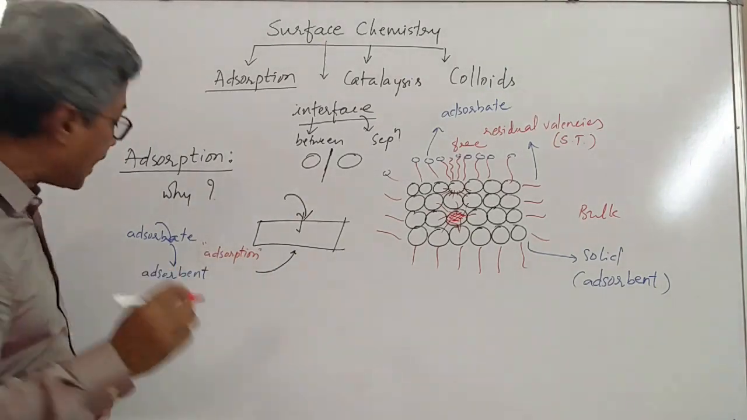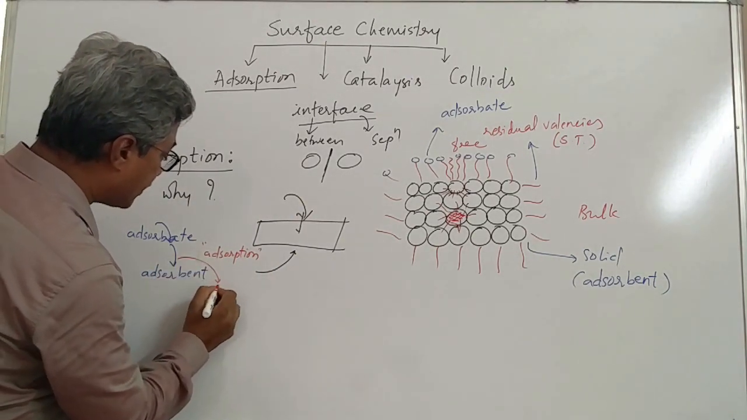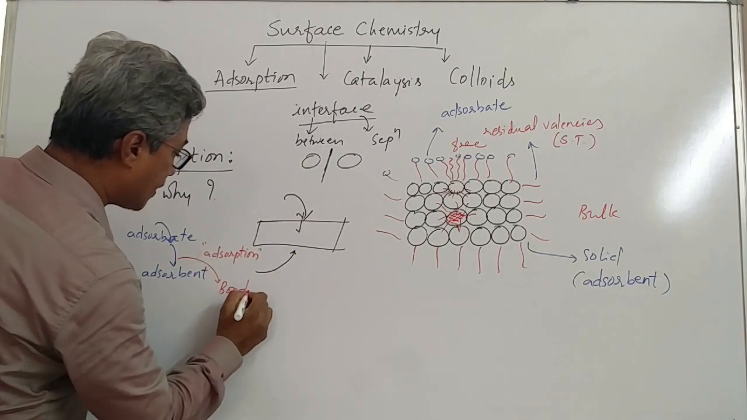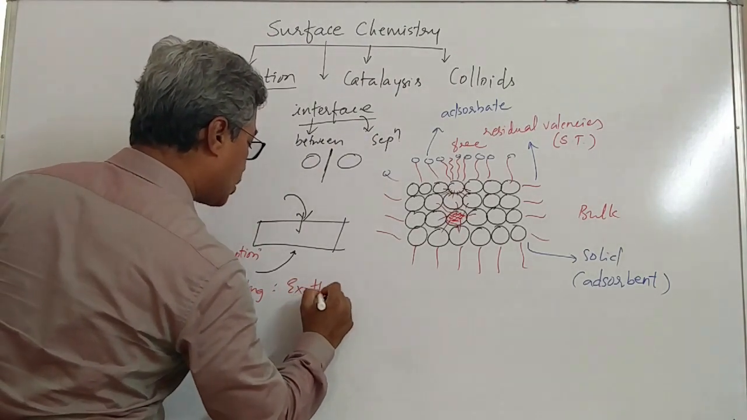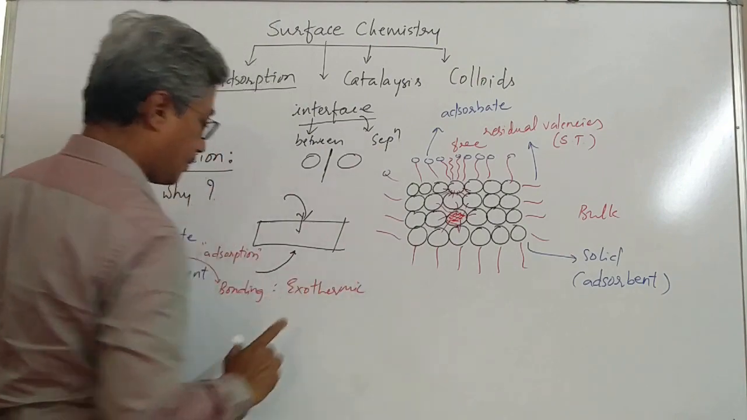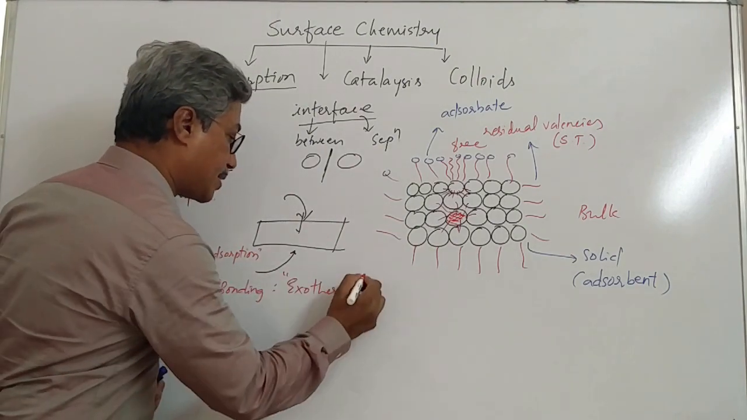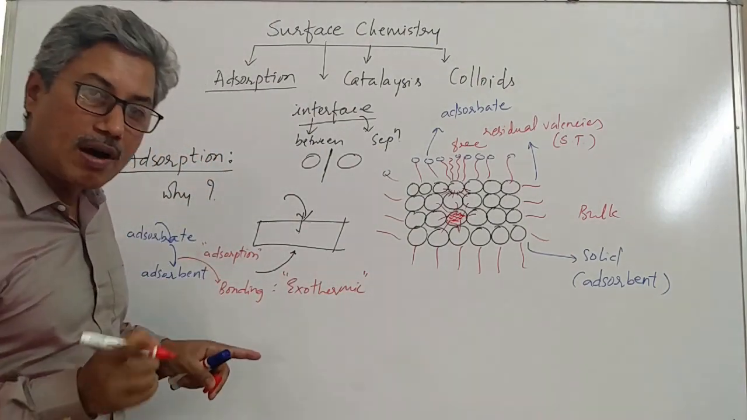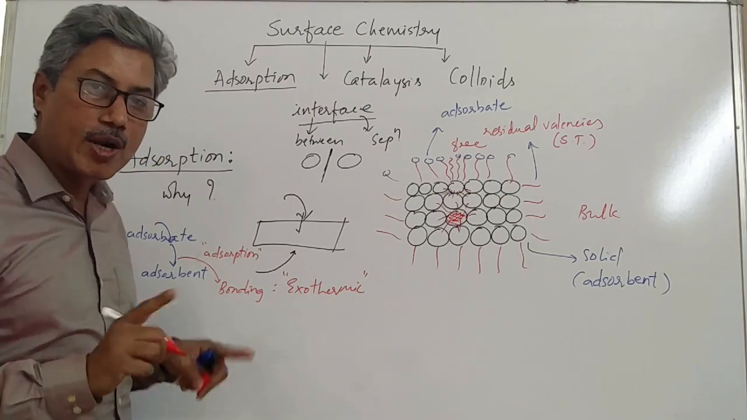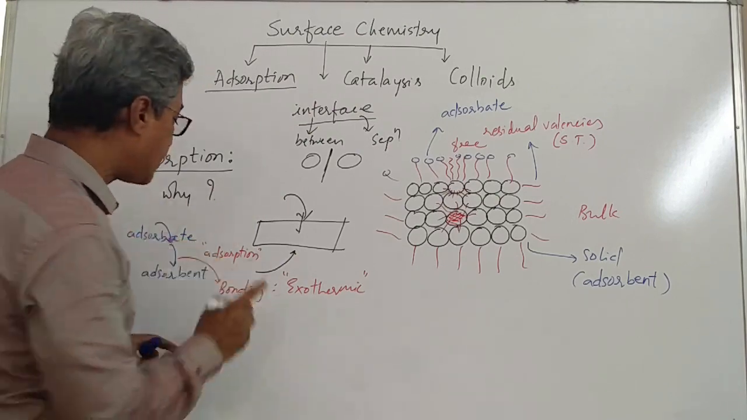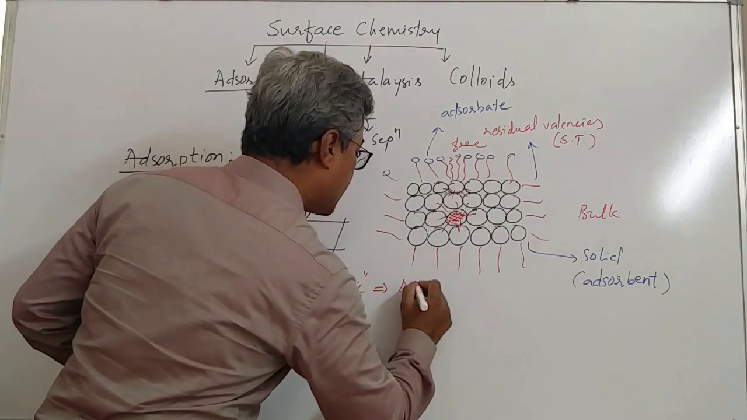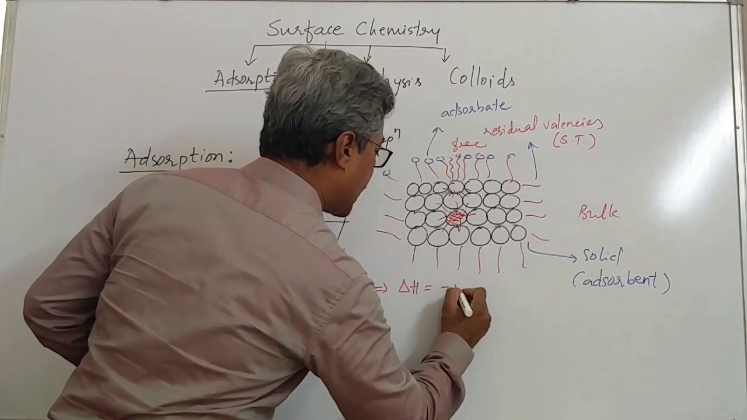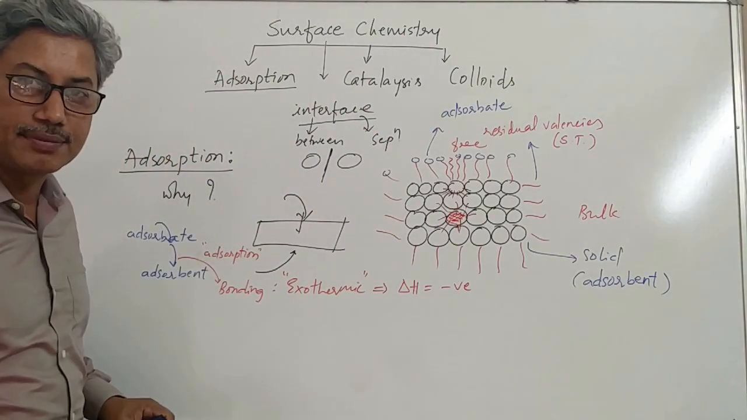Okay. Adsorption deals with bonding, which is always exothermic. Remember this, students, this is very important. Adsorption always deals with bonding, and bonding is always exothermic. Hence, adsorption is exothermic. This implies that the sign of delta H for adsorption is negative.